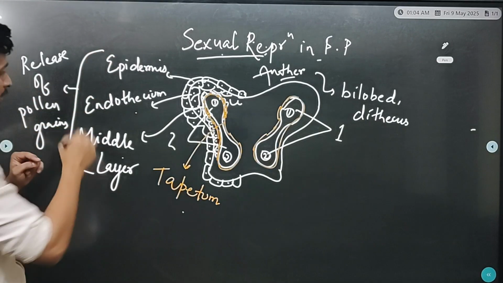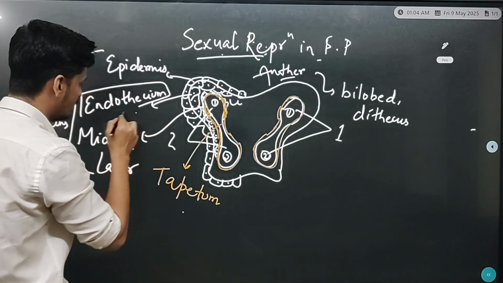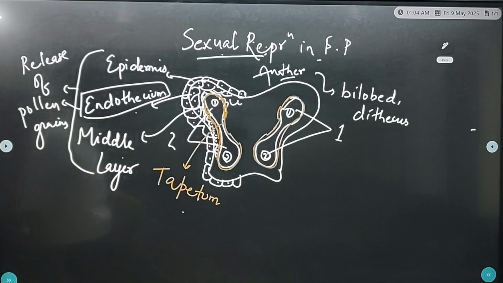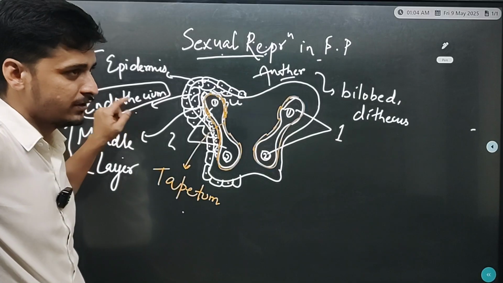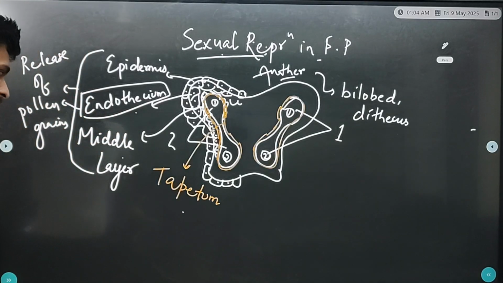Out of these three, endothelium is the main layer which helps in this release of pollen grains. They play a crucial role in release or dehiscence of pollen grains.